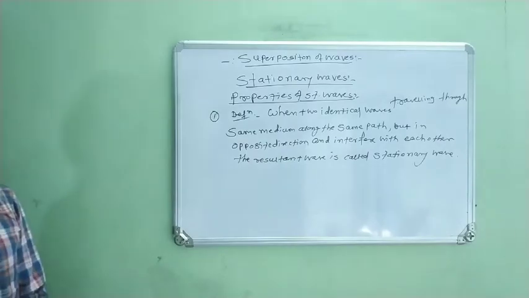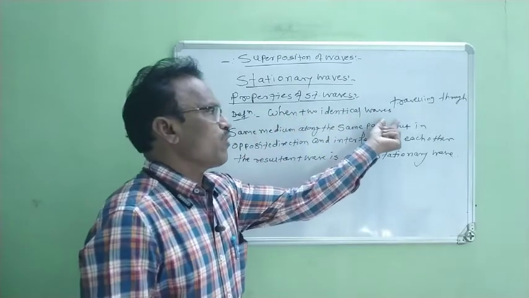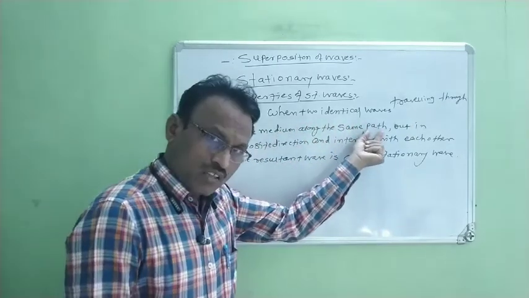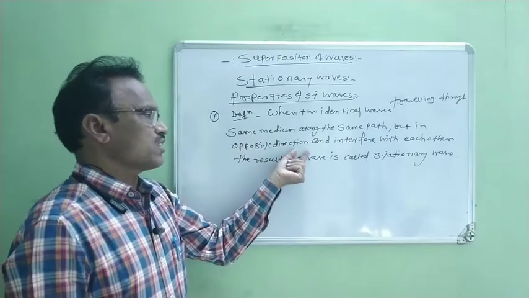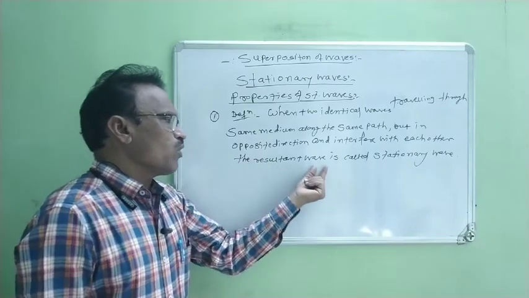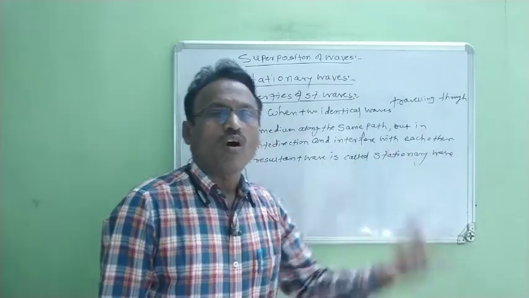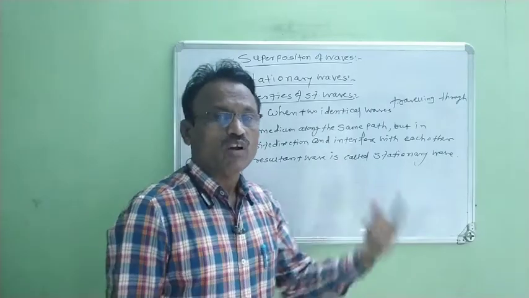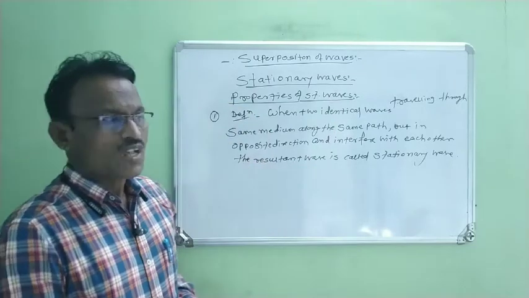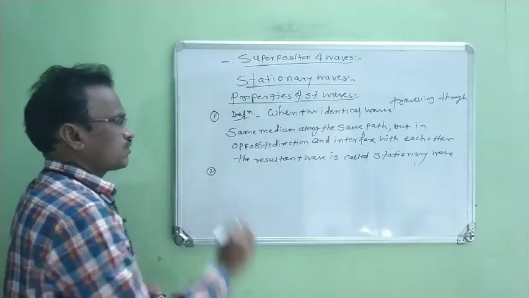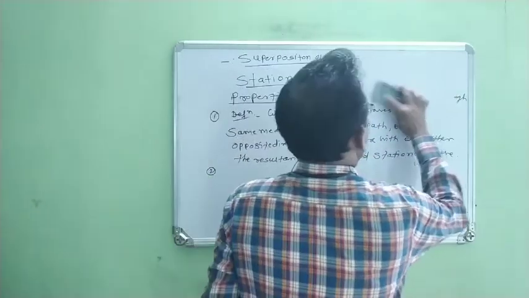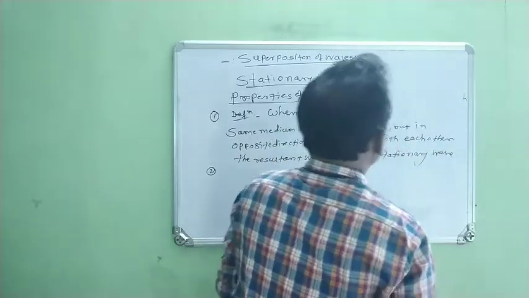How do we define stationary waves? When two identical waves travelling through the same medium along the same path but in opposite direction interfere with each other, then the resultant wave is called a stationary wave, or a standing wave. This is the first property of stationary waves. Now, come to the second property. We know that when we consider stationary waves, at that time we draw here.